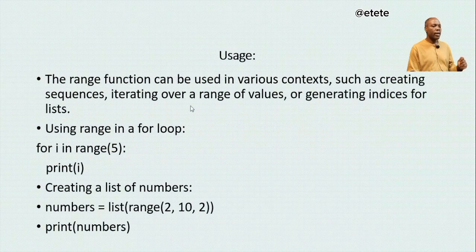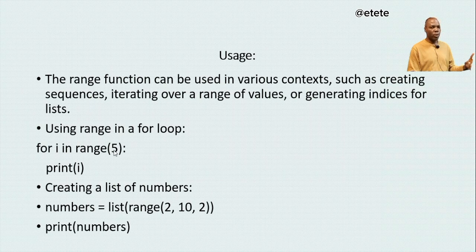All right. Now, usage. Where do we use range? The range function can be used in various contexts, such as creating sequences, iterating over a range of values, or generating indices for lists. Using range in a for loop: for i in range(5). Now you can see I am supplying just one out of the three parameters.